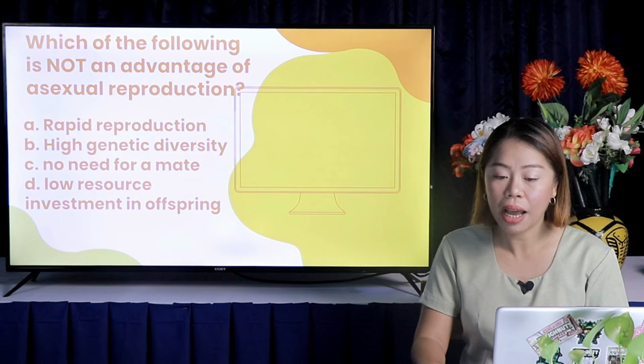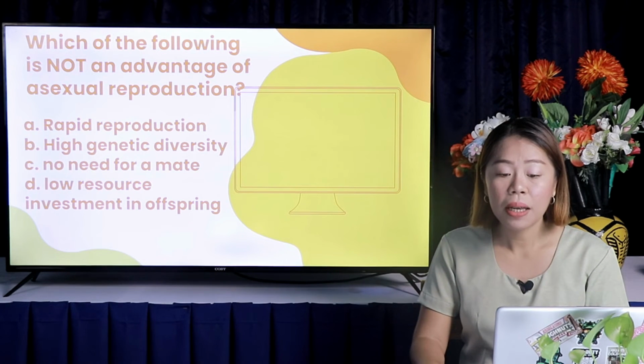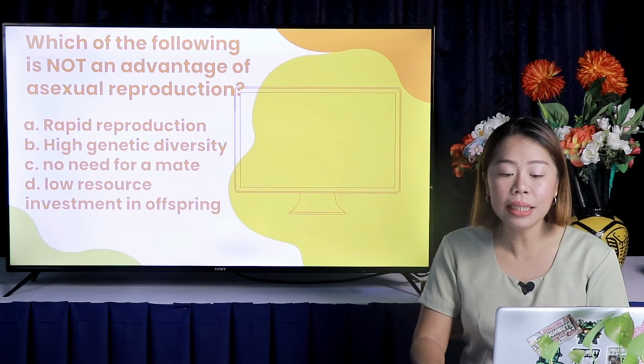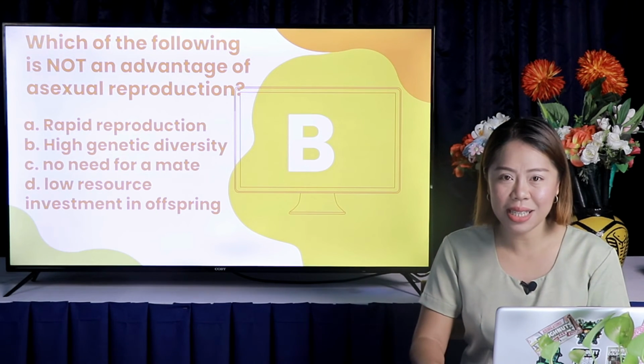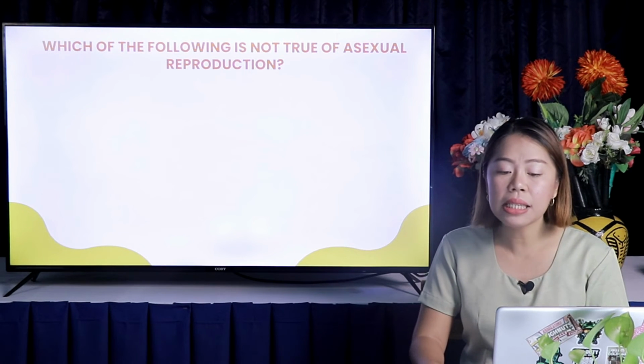Is it letter A, rapid reproduction, B, high genetic diversity, C, no need for a mate, or letter D, low resource investment? Yes, you got it right. The answer is letter B, high genetic diversity. Number 13. Which of the following is not true of asexual reproduction?